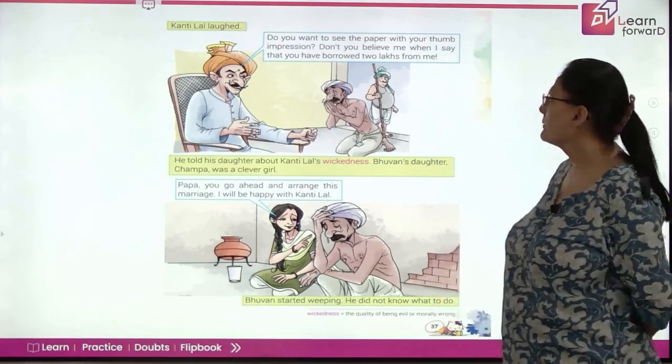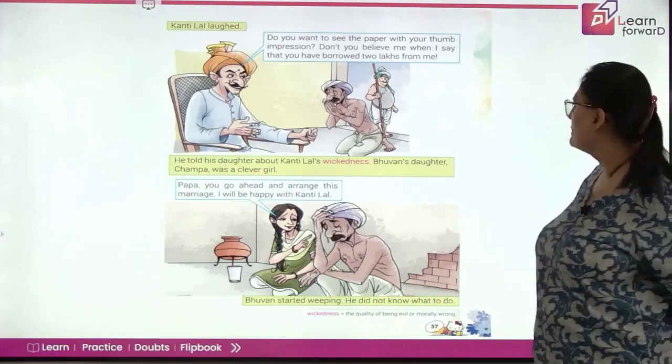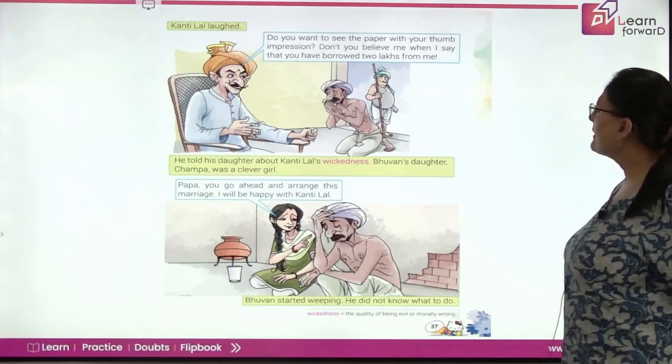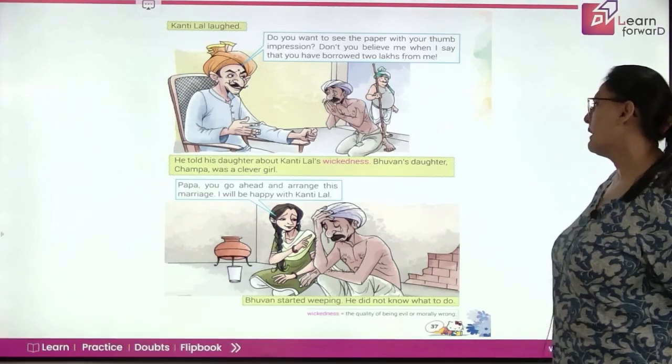Kantilal laughed. Do you want to see the paper with your thumb impression? Don't you believe me when I say that you have borrowed 2 lakhs from me? He told his daughter about Kantilal's wickedness.